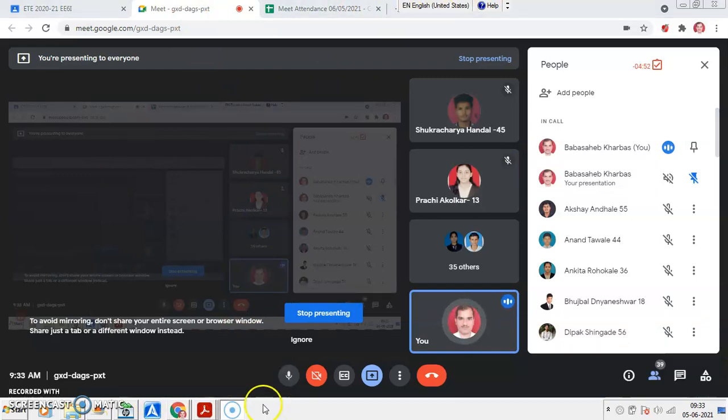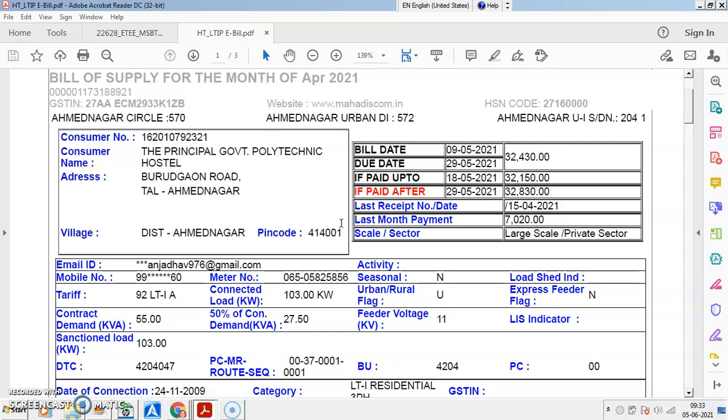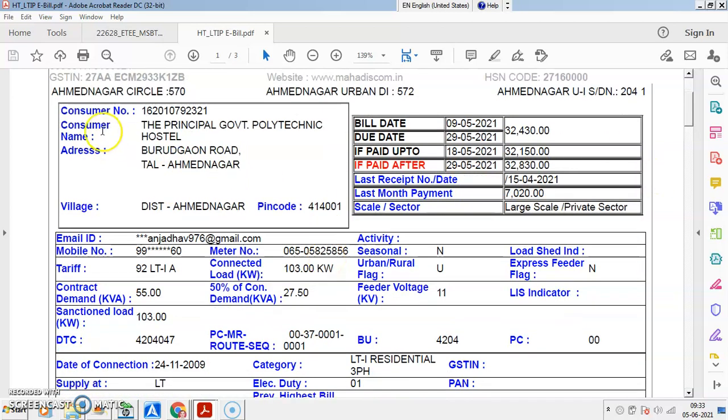One more example of a bill, the ST bill for a residential consumer. This is the latest bill for the Government of Maharashtra Government Polytechnic Ahmednagar hostel. In this billing structure, the consumer number, consumer name, and address are known to you.